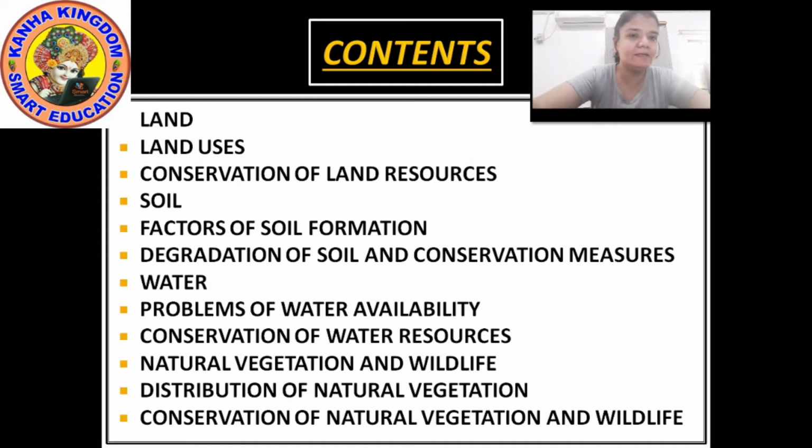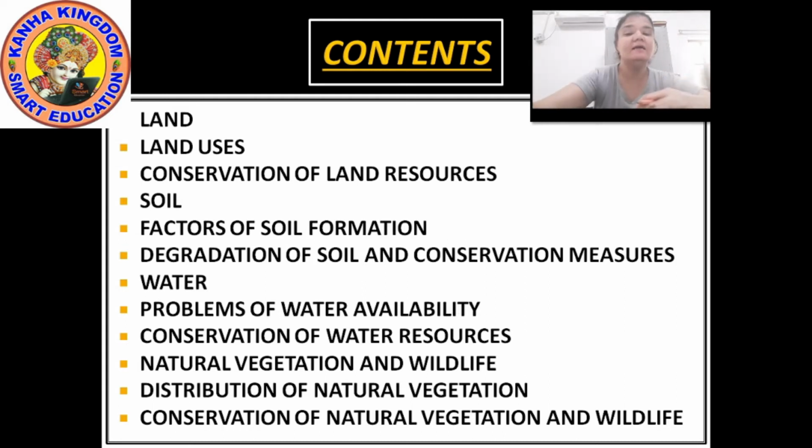Though it is limited, because of the demands of the people, they have started using the land which is good for agriculture for building purposes, roads, factories, industries. They have started cutting down the trees. And for this, what should we do? How should we conserve land?